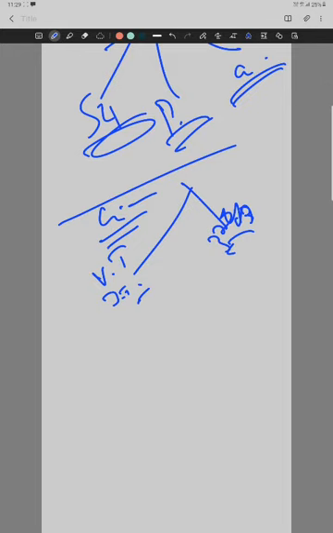Here the pressure difference is not very significant, so that can occur in a case of tricuspid regurgitation. In a severe tricuspid regurgitation, instead of the descent, there is an ascent. Okay, so that is the thing.